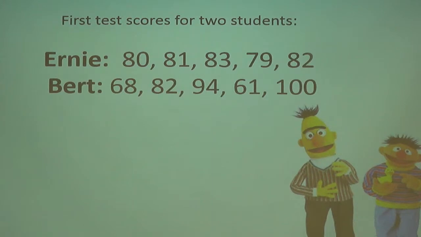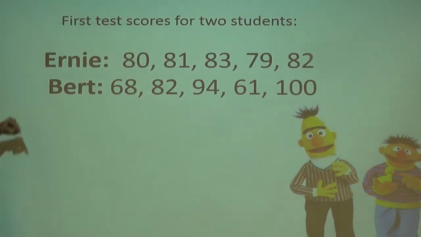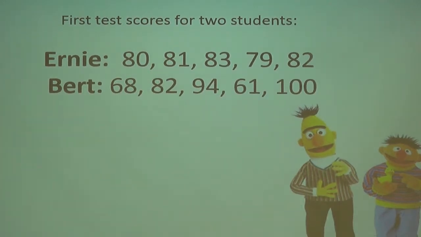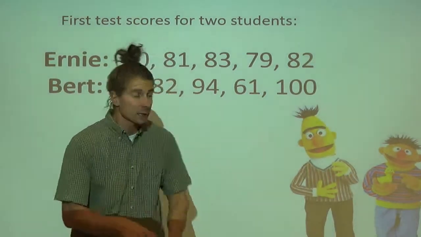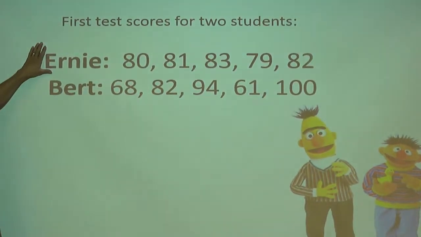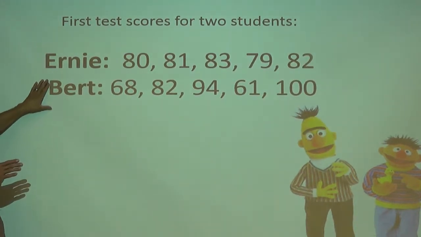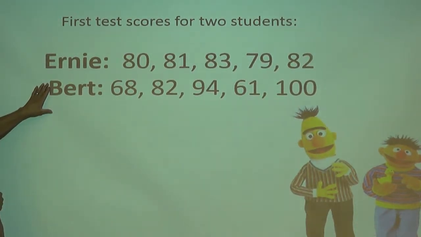Okay. So my question for you is, if you had to give me a number for Ernie's variation, what number would you give? Or for Bert's variation, what number would you give? 2. For who? Bert or Ernie? Ernie. So let's suppose we use 2. I'm not saying this is the number we should use. Let's just say we do for a second. Let's say we use 2 for Ernie's dispersion. What would you use for Bert's? What do you think? 2 as well.